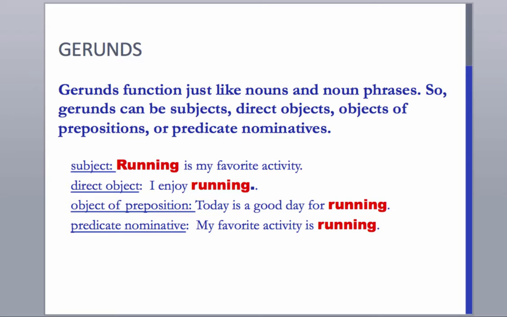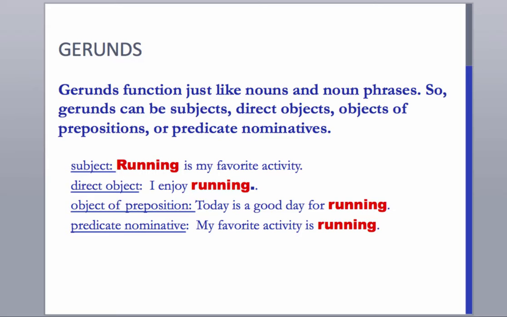"Today is a good day for running." We have a prepositional phrase, "for running," and prepositions must be followed by a noun. On the table, in the apartment, near the house, all of those have preposition plus noun or noun phrase, and this is true here for running.